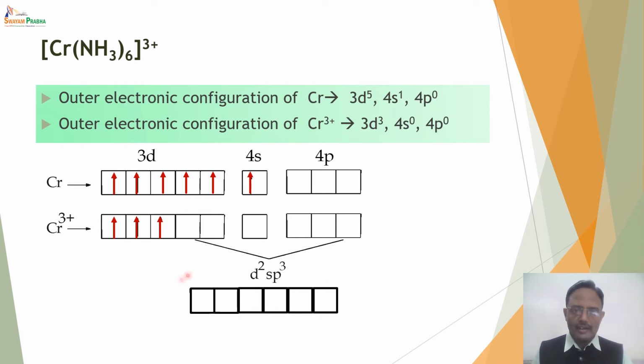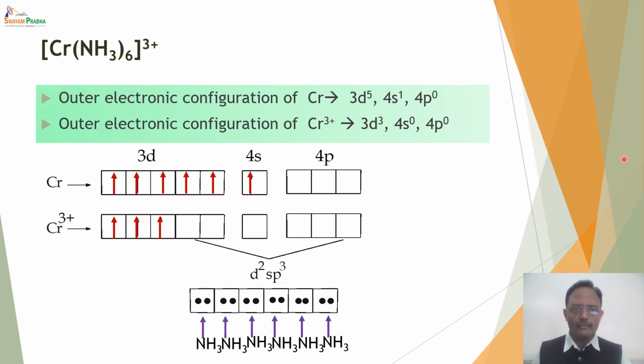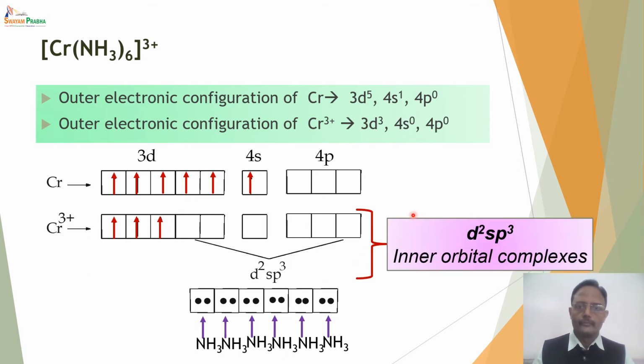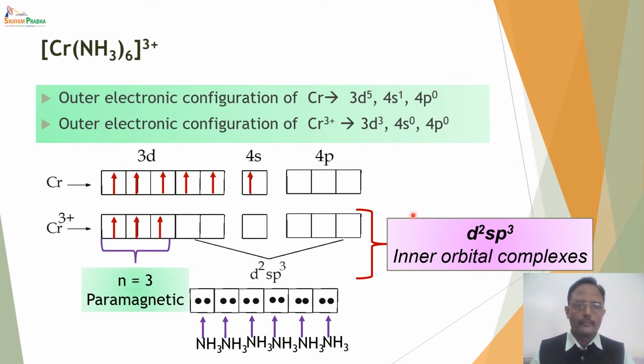And they will form a complex with the ligand ammonia. Ammonia will donate its lone pairs to all of these orbitals and it will overlap. So each ammonia ligand will overlap with each of the hybrid orbitals, thereby forming a complex. And since inner d orbitals are used, it will be called an inner orbital complex. Since there are 3 unpaired electrons, as you can see over here in the 3d subshell, it is paramagnetic in nature.